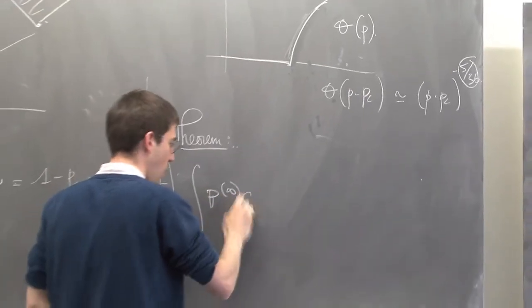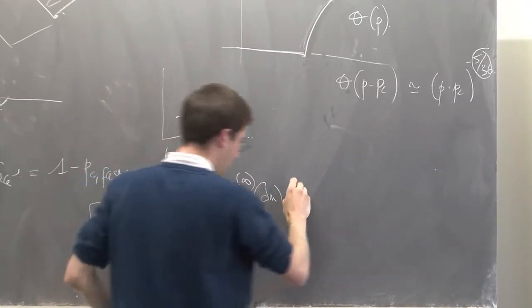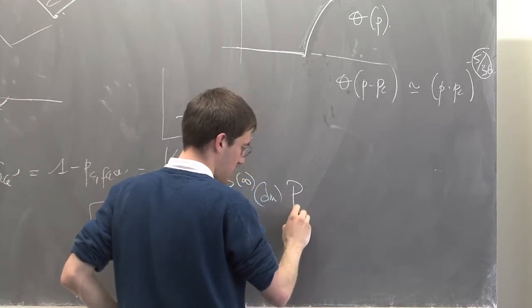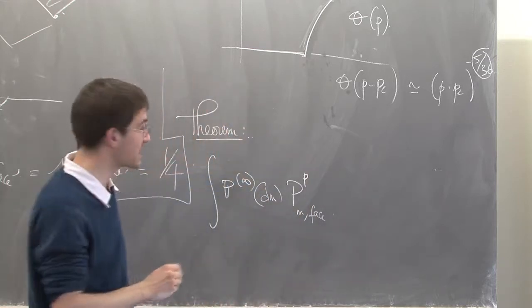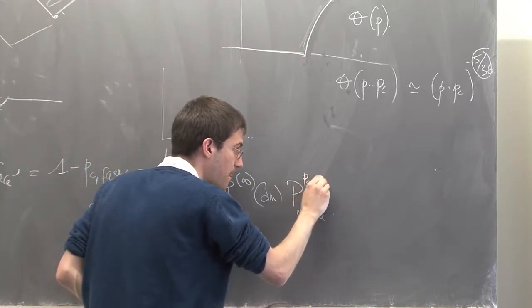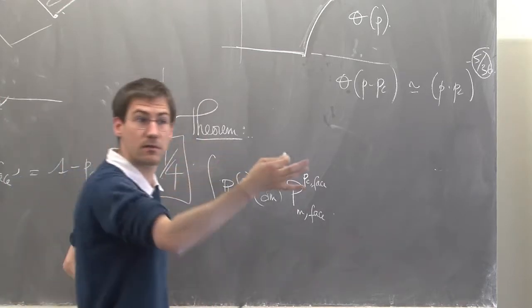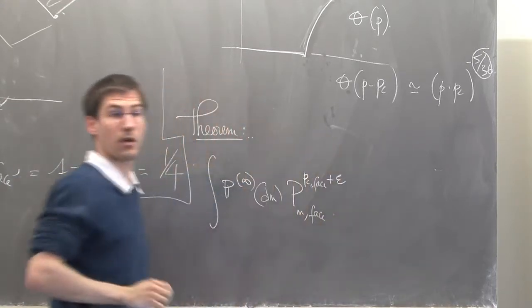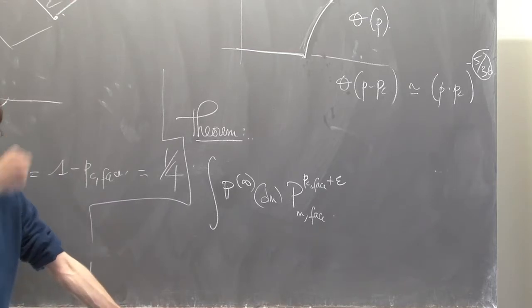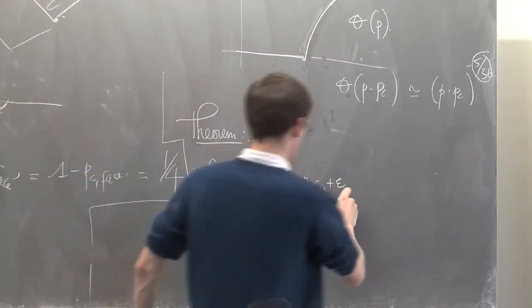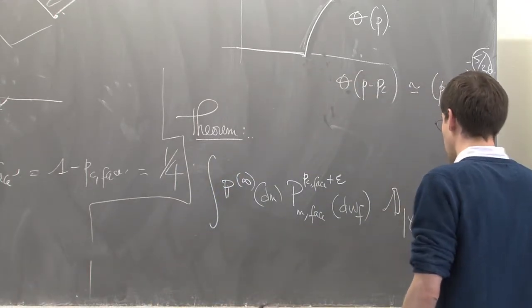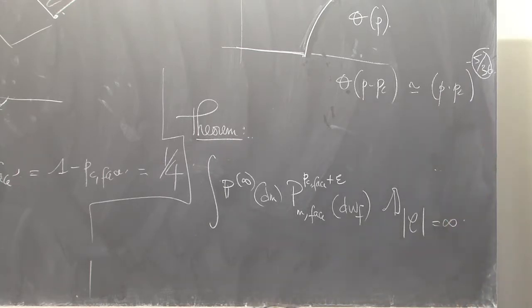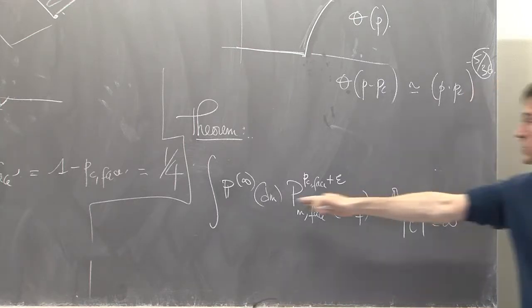What is the probability over my maps that if I do a phase percolation on the map M with parameter P, which is PC face plus epsilon, I put myself at criticality and increase a bit, that my cluster is infinite? It's exactly the analogue of this, but averaged over the map.